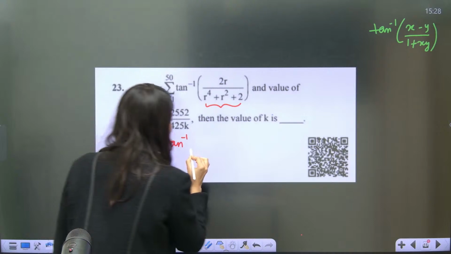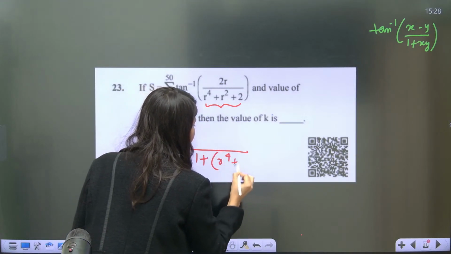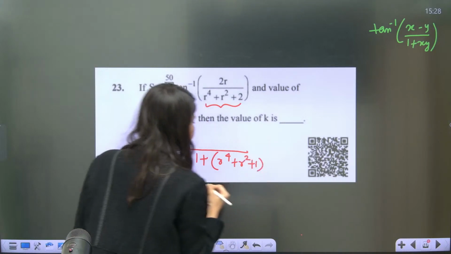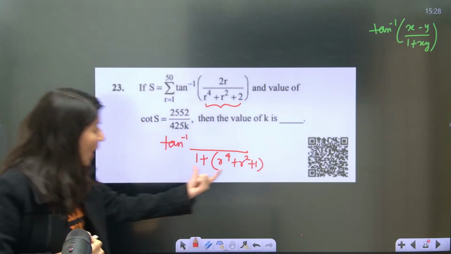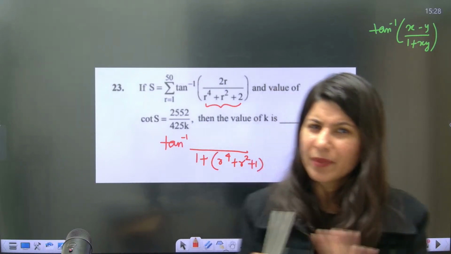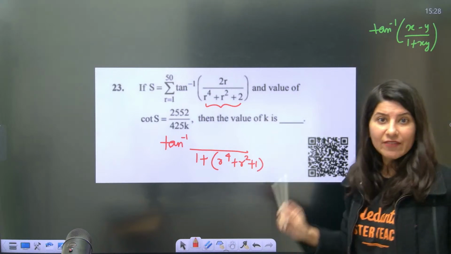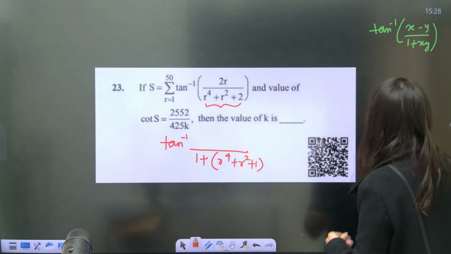Tan inverse, now upon, can you see 1 plus this is r power 4 plus r square plus 1. Now r power 4 plus r square plus 1, come on, who has done JEE preparation nicely? I have taught you this many times, at least 7 to 8 times. This is a very popular expression.